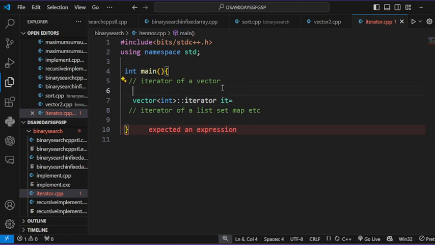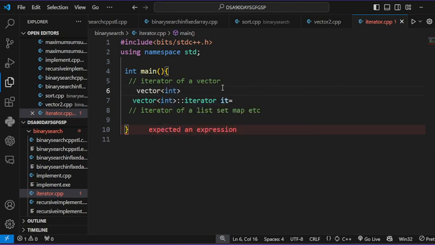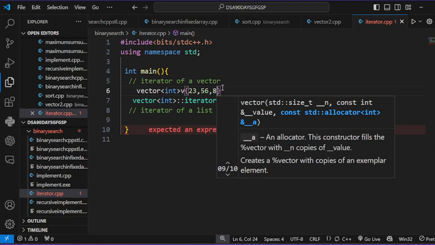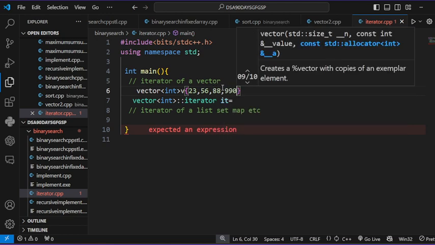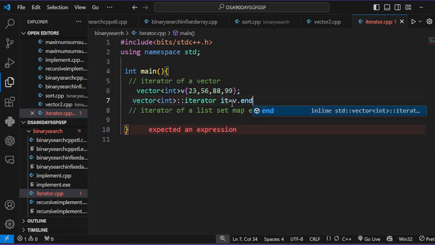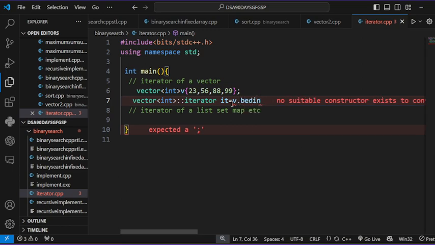So here I am going to also declare a vector of int v with values 23, 56, 99, and I easily give the iterator a reference to the first element of the vector, v.begin().